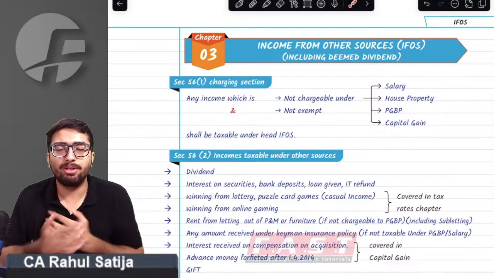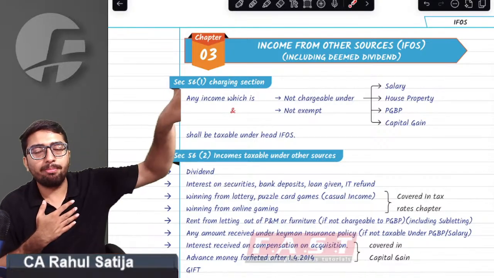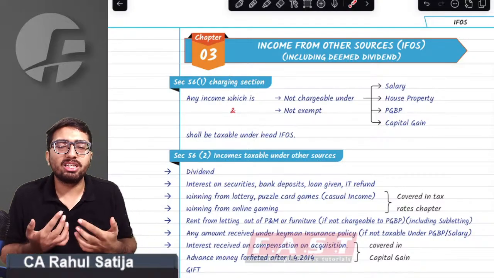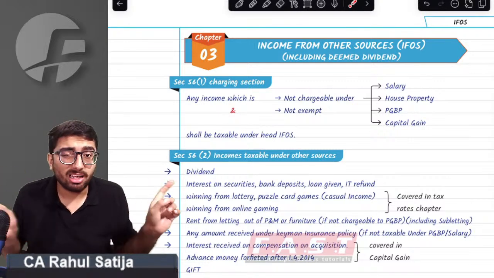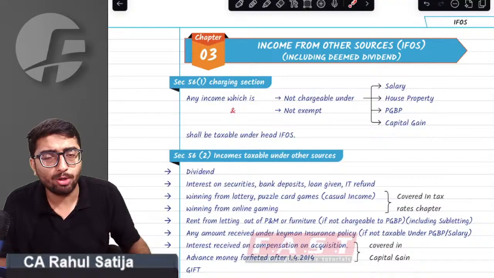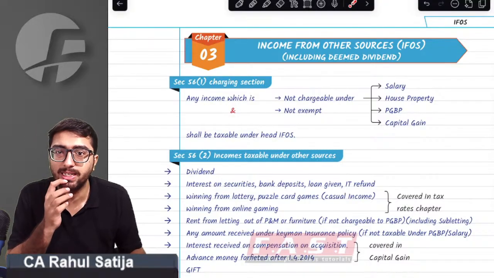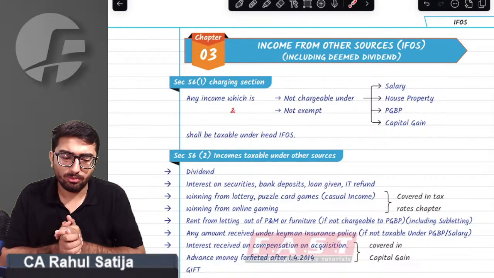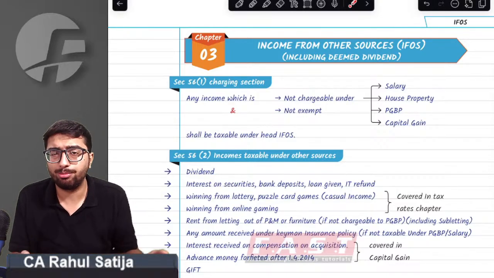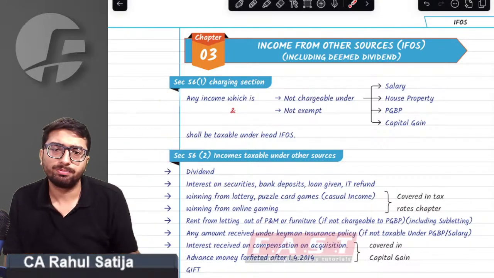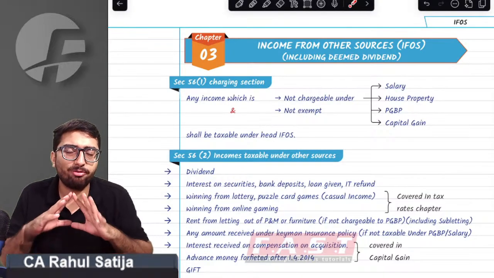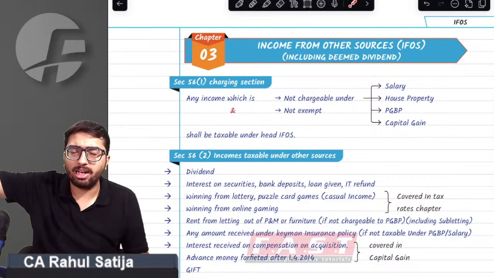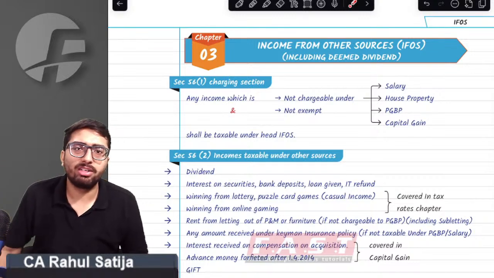Sir, for example, I am getting married. Sarthak sir is my employer, and on my marriage, he gifts me a gold chain. So that will not be taxable under IFOS. That will be taxable under salary because there is an employee-employer relationship, because of which he is giving me a gold chain. Therefore, any money or gift received on account of an employee-employer relationship shall be taxable under the head salary. So you must be very clear that first of all, you have to check whether the income is taxable in another head. If it is not taxable elsewhere, then only it will come to IFOS.